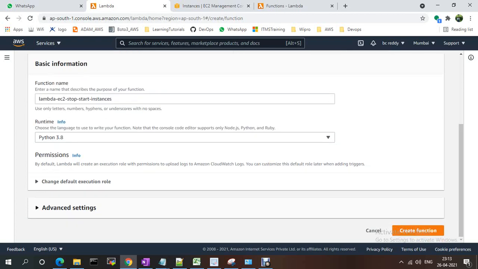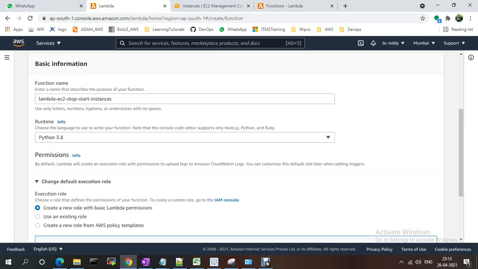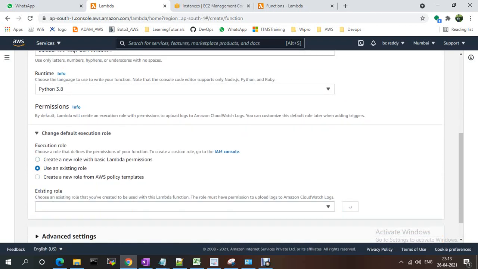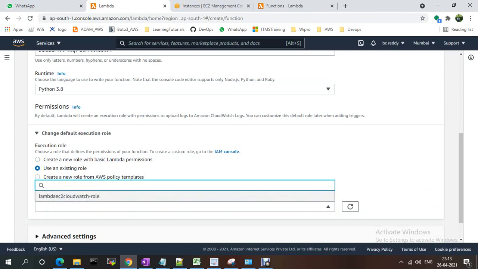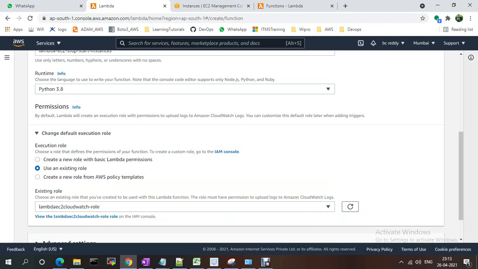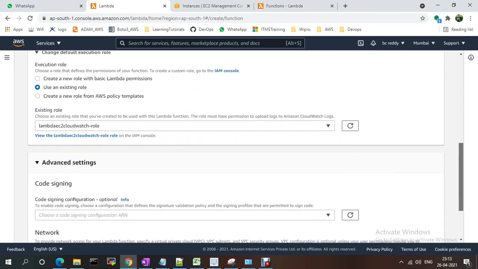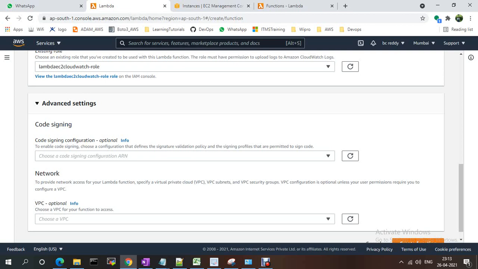And I'm selecting the permissions. Here I created the role, right? So I'm using the existing role which we created just now, the Lambda EC2 CloudWatch role. Now if you want advanced settings, you just need to select the network.